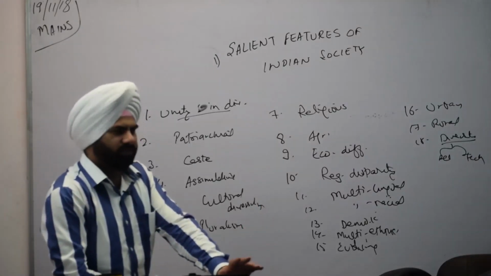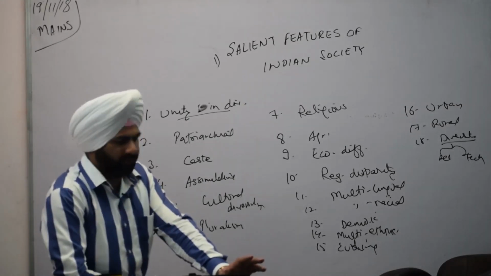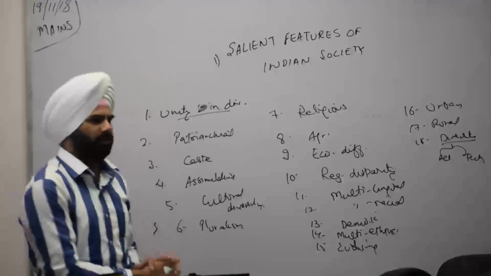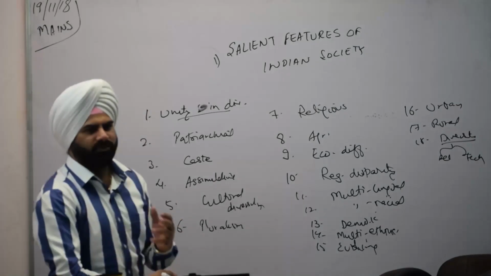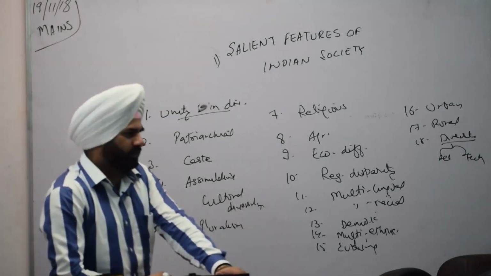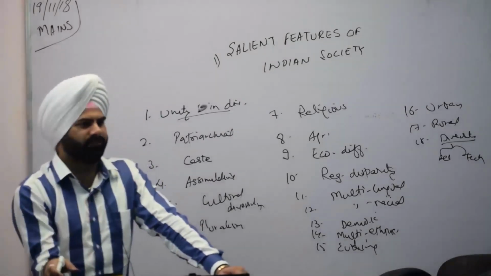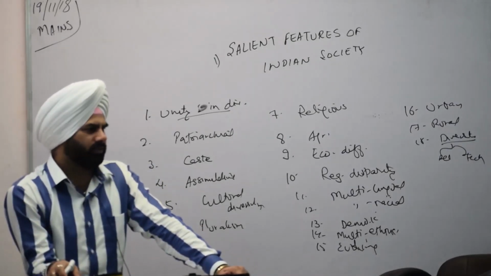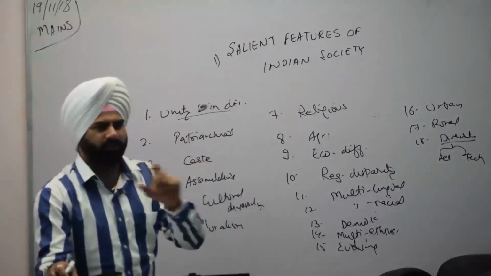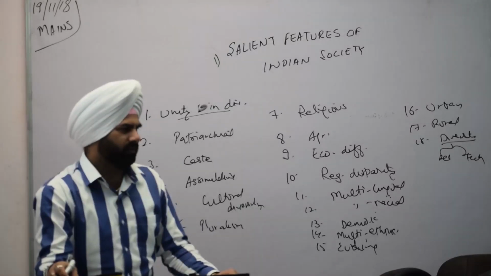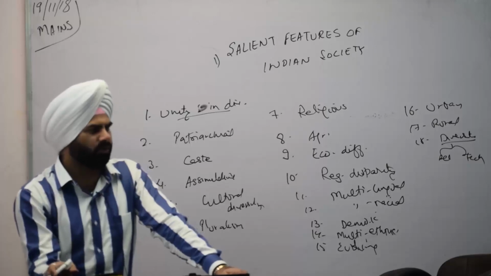All features are correct, but all features will not be fetching you marks because many features are clubbed with each other. There are chances that he may ask you what are the salient features of Indian society in the 21st century. Elaborate, examine, analyze with the help of various examples. This is not a question where you just list the features and finish. The question can be to explain with different examples how we are so.